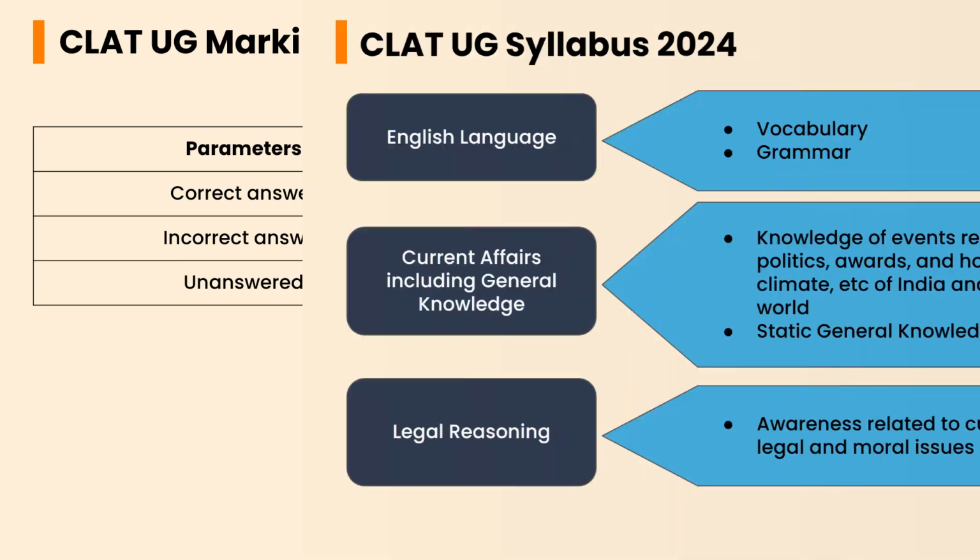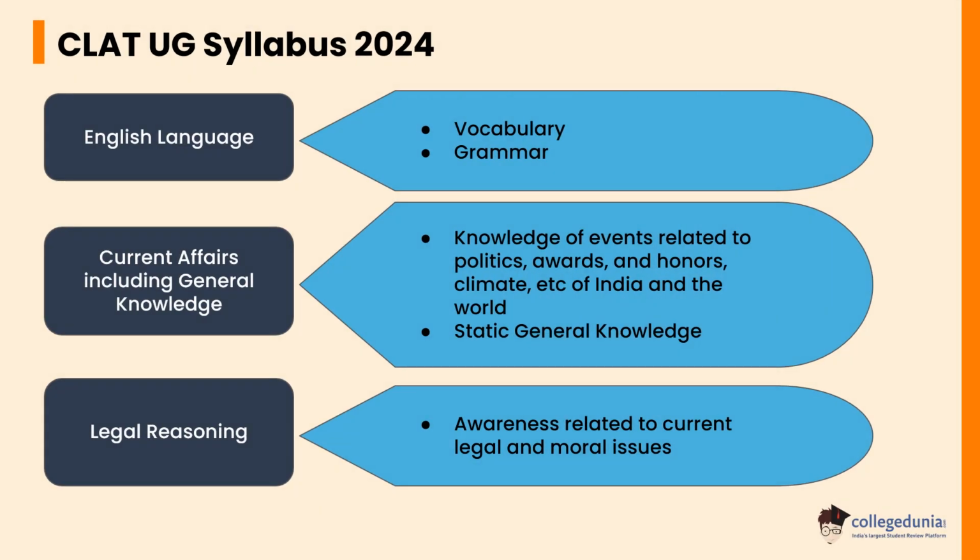Let's check some of the important topics in the CLAT UG syllabus 2024. In English language, the important topics are vocabulary and grammar. For current affairs, including general knowledge, the topics are knowledge of events related to politics, awards and honors, climate, etc. of India and the world.